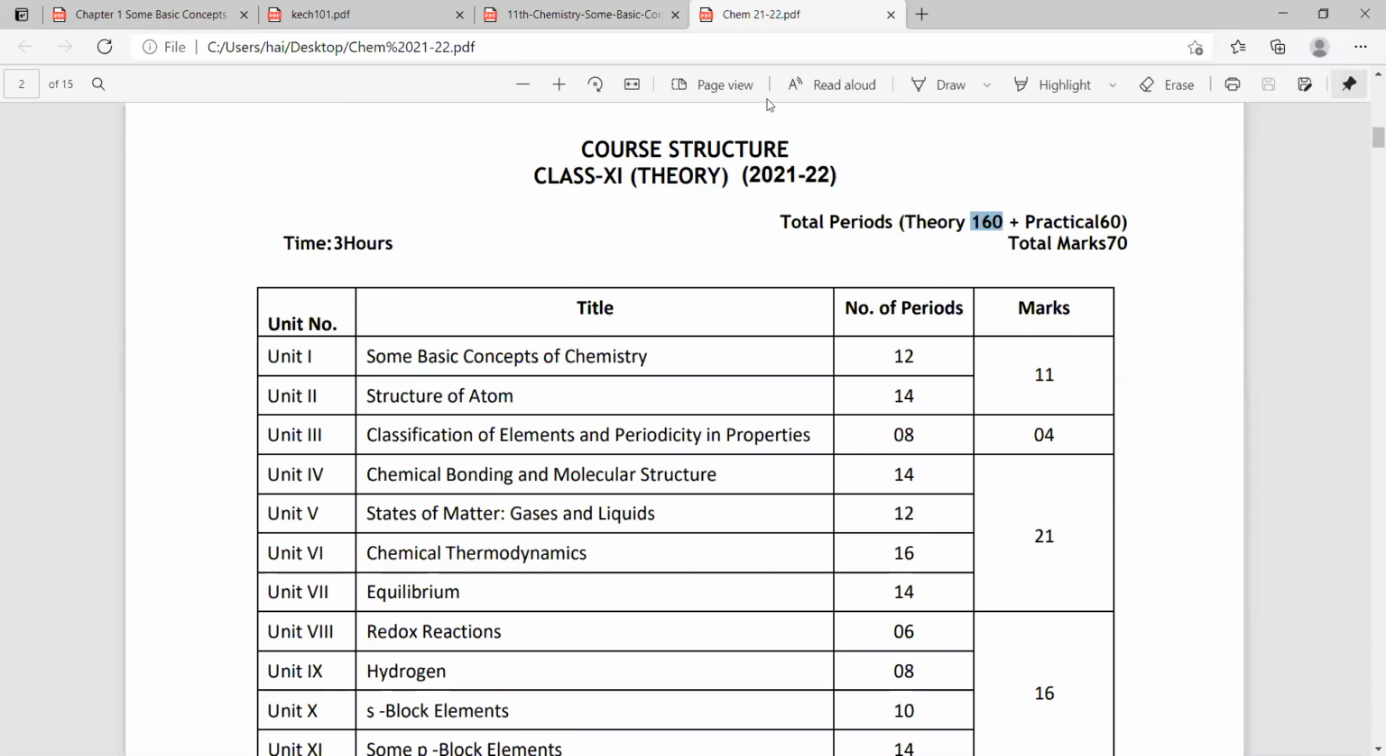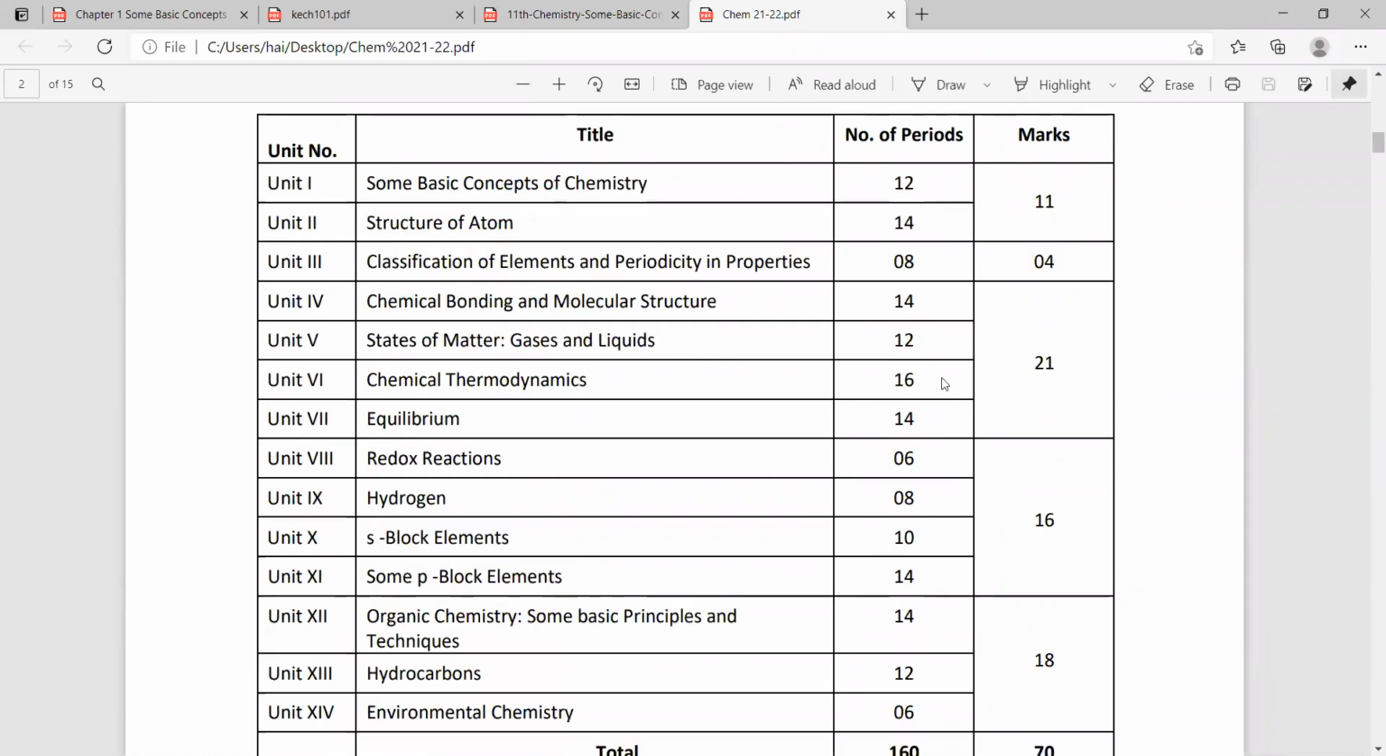70 marks will be theory. The remaining 30 marks we have for practicals. Practicals are nothing but we can write a record. We can do the practicals and they will ask Viva. This all will be there.